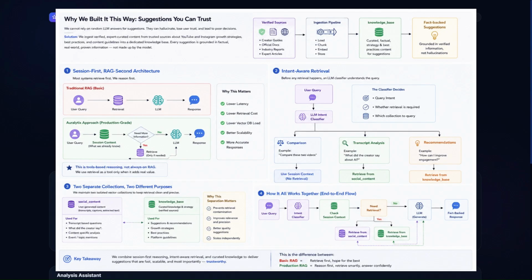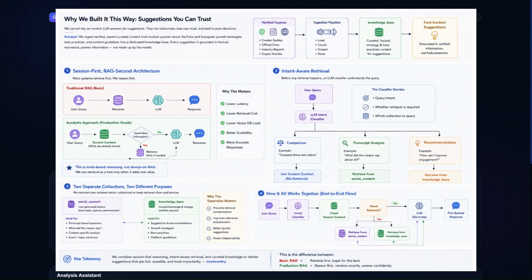A few engineering decisions I took to improve this project: I'll discuss suggestions first. While the assignment mentions that the model should be able to provide suggestions, we cannot directly rely on random LLM answers and lose our customer to LLM hallucination. I ingested some data in the vector DB taken from verified sources to provide suggestions for YouTube and Instagram, which provides a fact-based backing to the answers rather than the random LLM answers.